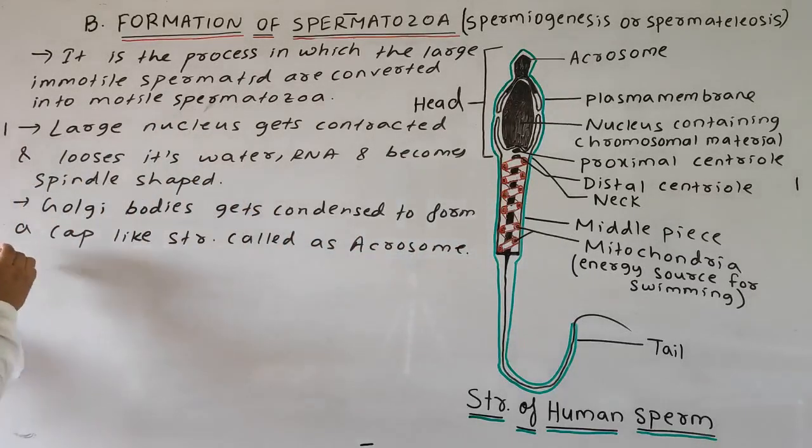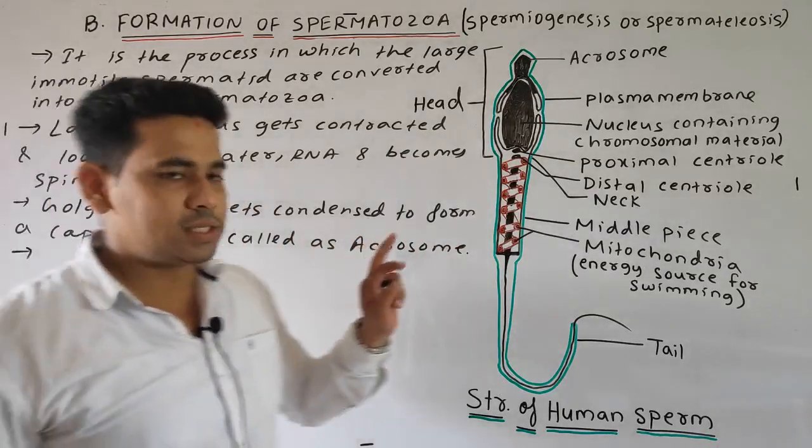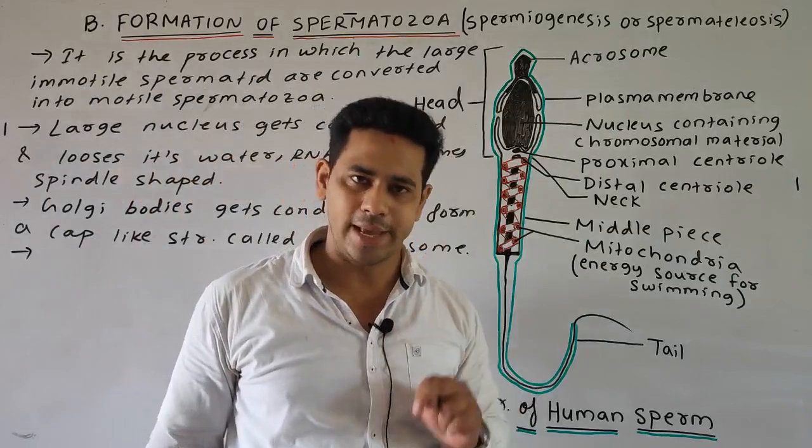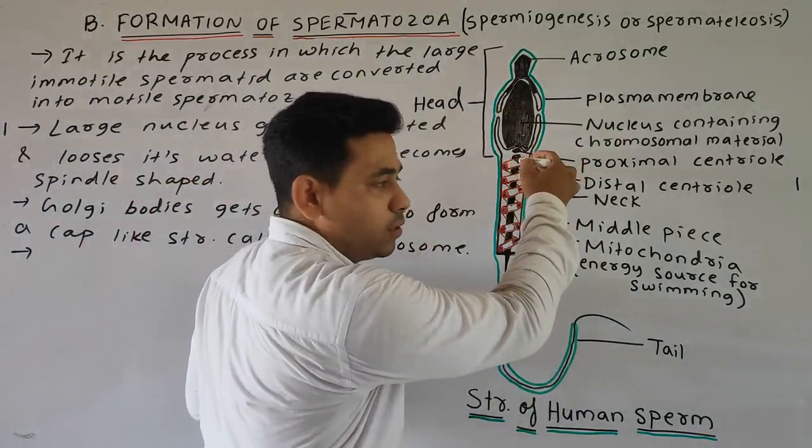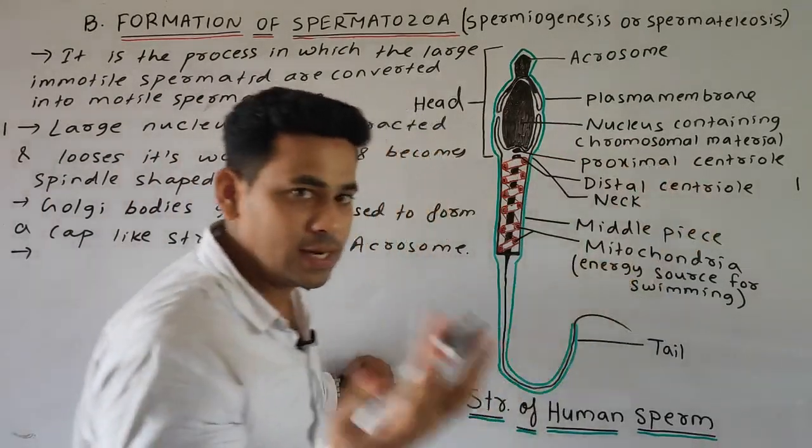Okay students, now the third change. The centrioles are arranged one behind another to form the proximal centriole and the distal centriole.